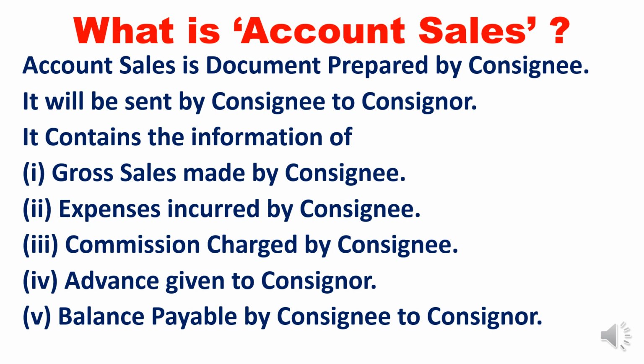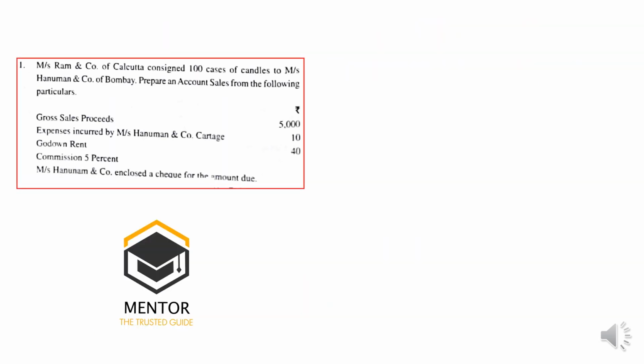Sometimes you will be given short questions. How to solve those problems we will understand now. If you see this question, these questions I have taken from the R.P. Trivedi textbook. Ram and Company of Kolkata consign 100 cases of candles to Hanuman and Company of Mumbai. Prepare account sales with the following particulars. Gross sale proceeds: total material has been sold for 5,000.